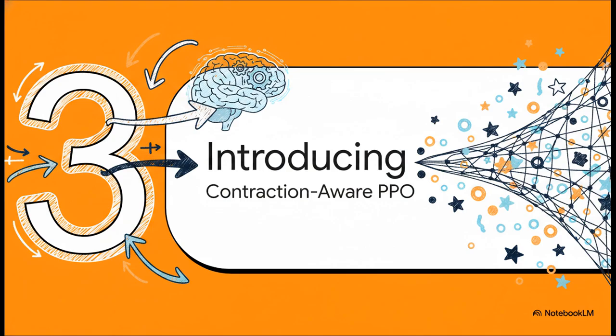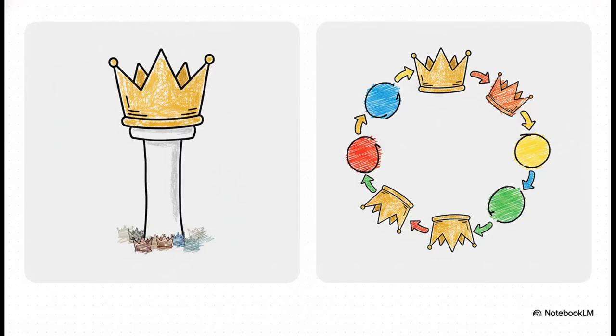Which brings us to Section 3, introducing CAPPO, Contraction-Aware Proximal Policy Optimization. So how do we actually fix this brittle tug-of-war between achieving high rewards and maintaining high diversity? Well, standard PPO kind of treats diversity as an afterthought. It uses this brittle scalarization with fixed weights, meaning reward is king, and entropy and KL divergence, which just measures how far the model strays from its original behavior, are just minor penalties.